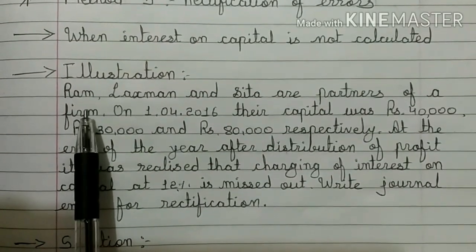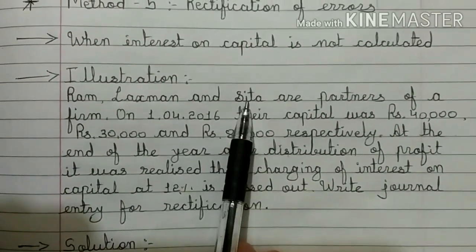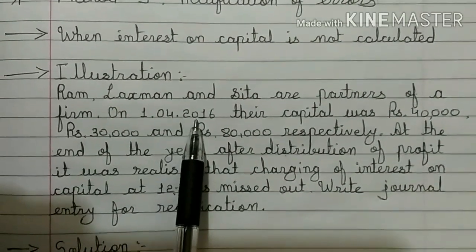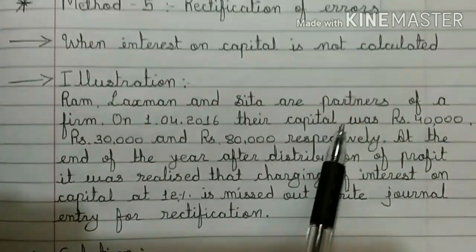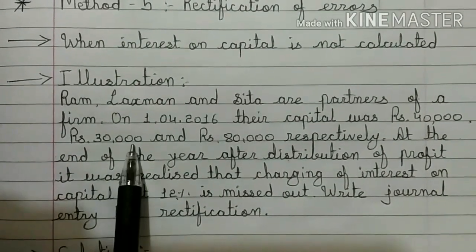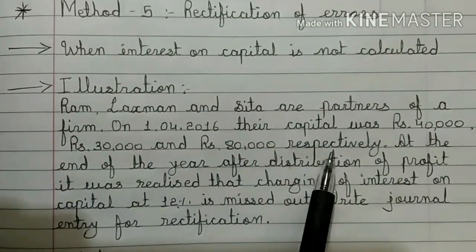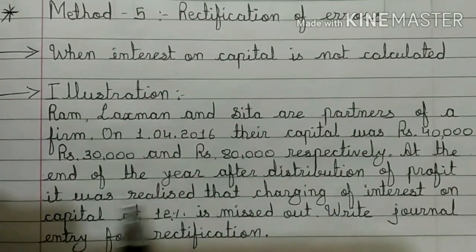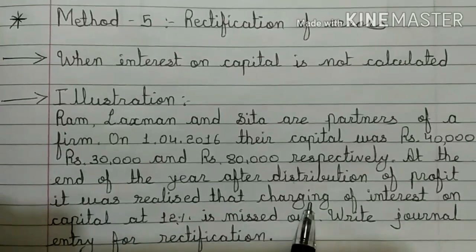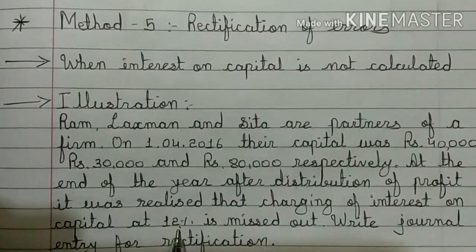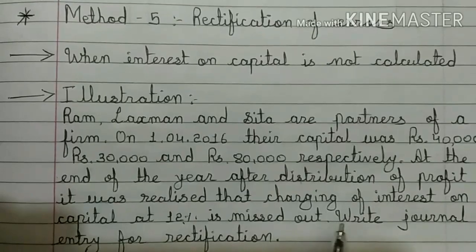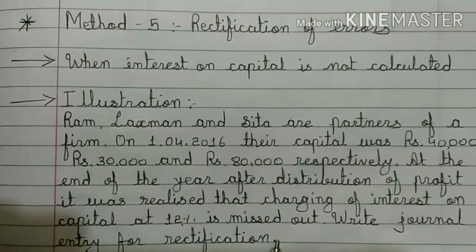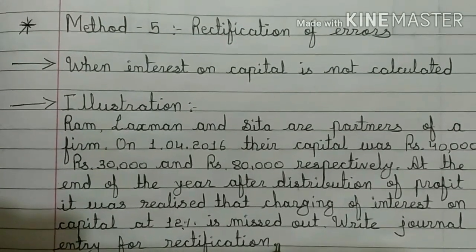The illustration is Ram, Lakshman and Sita are partners of a firm. On 1st April 2016, their capital was rupees 40,000, rupees 30,000 and rupees 80,000 respectively. At the end of the year, after distribution of profit, it was realized that charging of interest on capital at 12% is missed out. Write journal entry for rectification. Now let us see its solution.